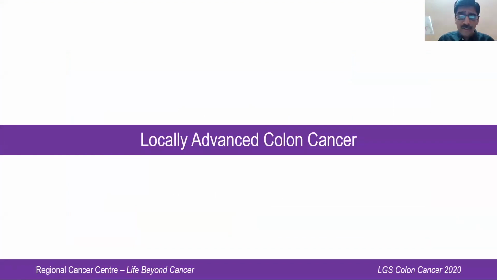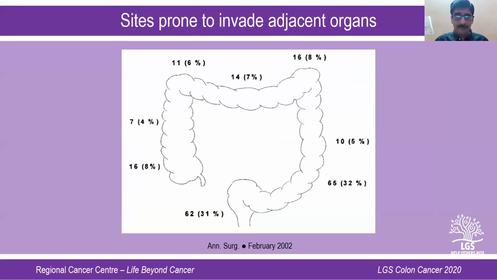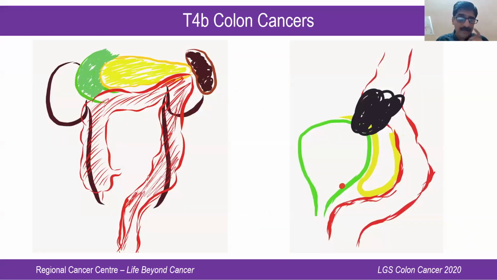Now, the next thing I would like to touch upon is locally advanced colonic cancer. When I say locally advanced colonic cancer, I mean colonic cancer which is infiltrating any other adjacent organ. And as I said earlier, most part of the colon is intraperitoneal, and among the various sites of colonic cancer, the sigmoid is the commonest site which gets adherent to any other adjacent organ. Because it's one of the most mobile parts of the colon, it very easily gets adherent to small bowel, the pelvic structures, etc. And in this particular picture, you can see that.